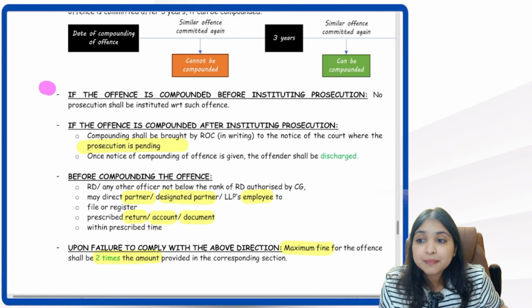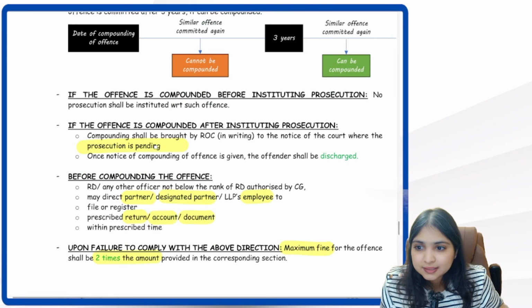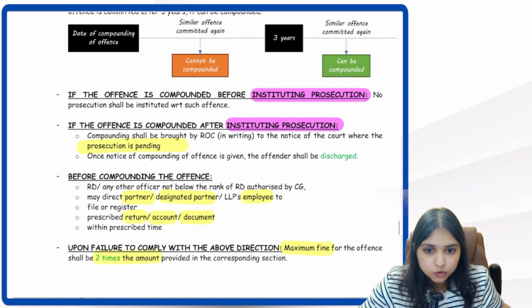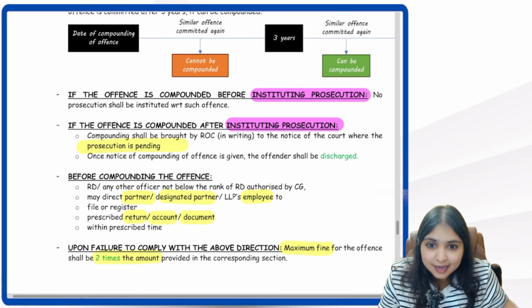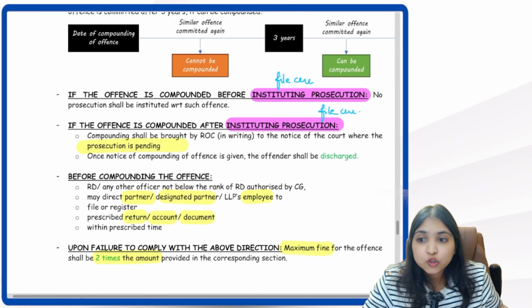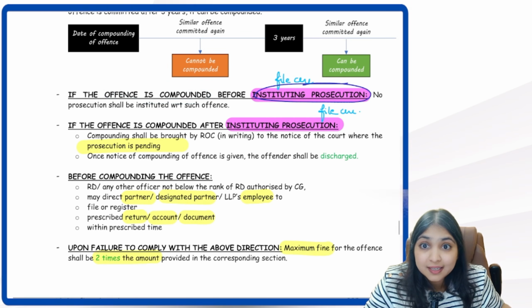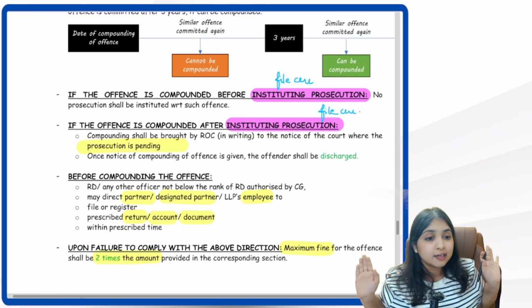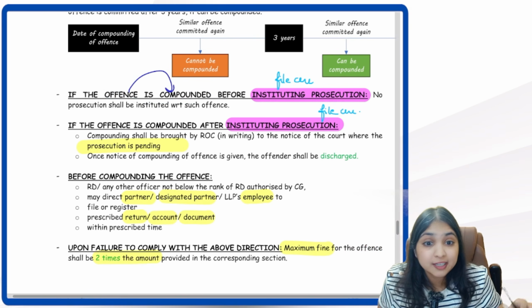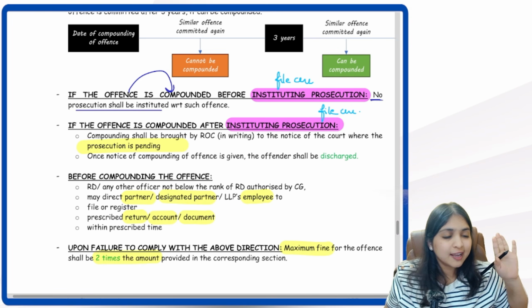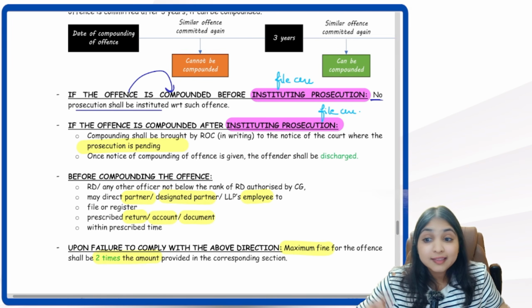Alright, then remember the part I was talking about filing the case. This is that part. See, first of all, don't get scared looking at this word instituting prosecution. It's a big word, but simple meaning. Instituting prosecution is nothing but, in simple words, filing a case. So remember we learned, if the offense is compounded before filing the case, remember my first situation, case is not filed till now, and before that itself the offense is compounded, then for that offense no prosecution shall be instituted, which means no case shall be filed because it is already compounded.